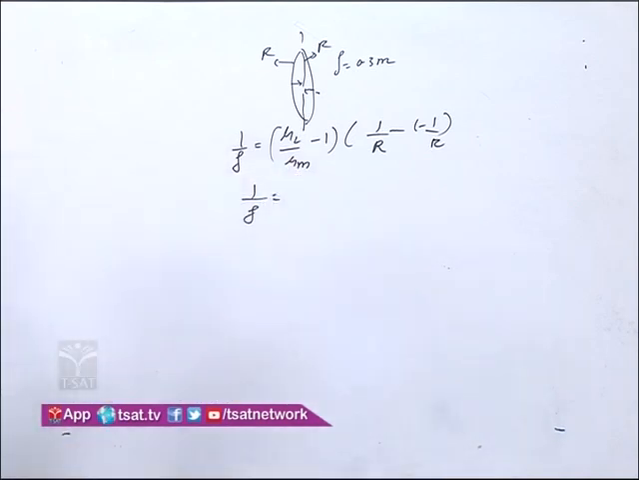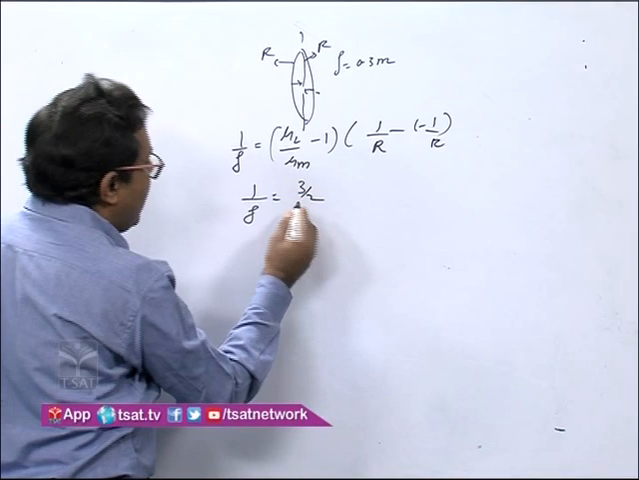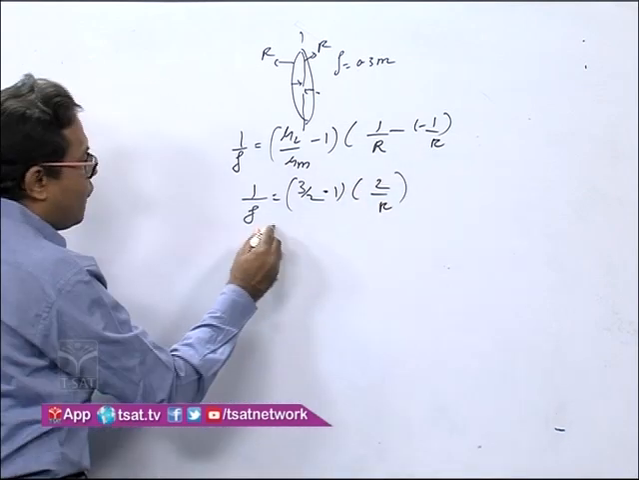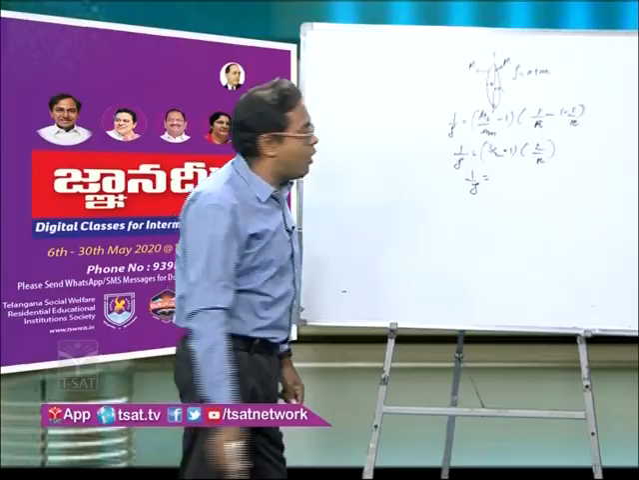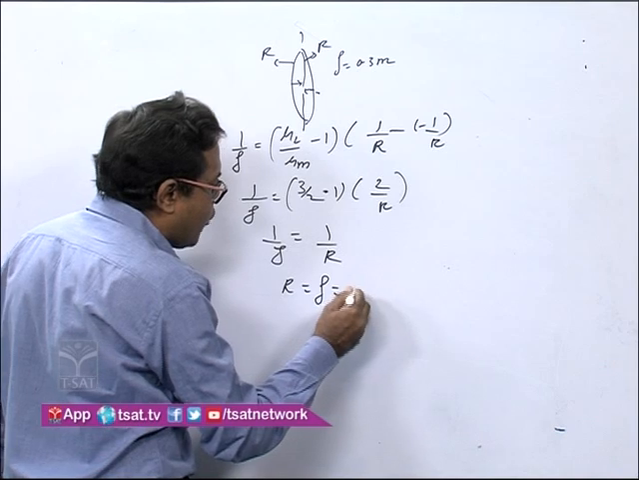How much mu lens is given to you? 3 by 2. Medium is air only right now, minus 1, 2 by R. Or I can get 1 upon focal length is equal to 3 by 2 minus 1. What is 3 by 2 minus 1? 1 by 2, 2 and 2 will get cancelled, R. So R is equal to the focal length, this is given to be 0.3 meter.